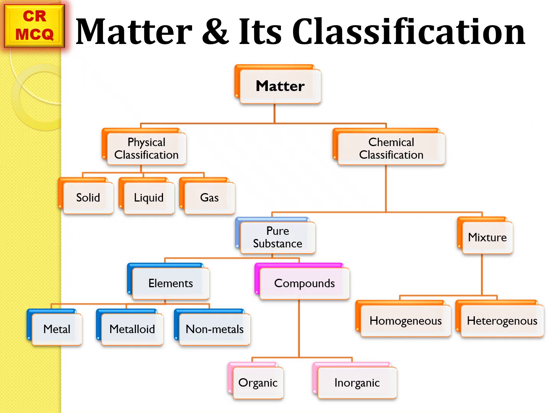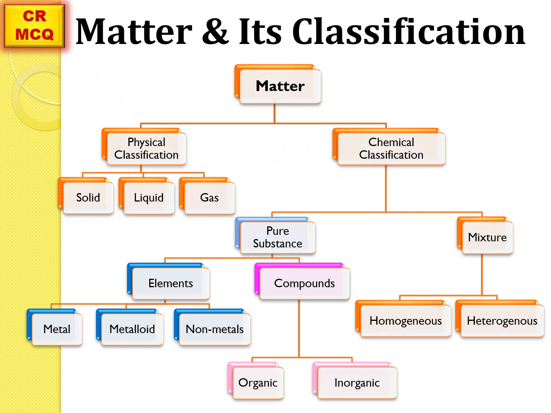Next is the matter and its classification. Matter is classified on the basis of its chemical and physical nature. On the basis of its physical nature, matter is classified into three categories that are solid, liquid and gas. Whereas on the basis of chemical nature of matter, matter is divided into two categories. These are the pure substance and the mixture. Mixture is further subdivided into homogeneous and heterogeneous mixture.